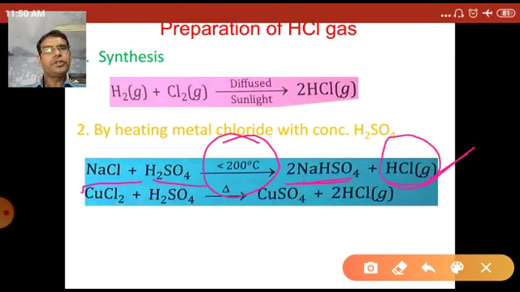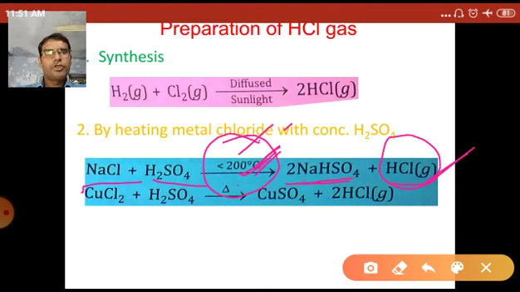In this reaction the temperature is a sensitive point. The temperature is always maintained at slightly less than 200 degrees Celsius, or equal to 200 degrees Celsius.